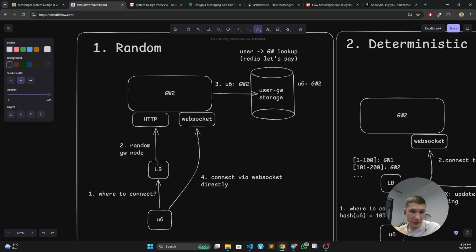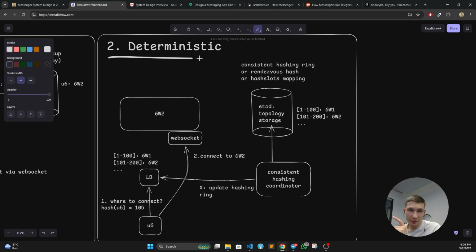Why not do it through the load balancers all the time? Because a level 7 load balancer is going to terminate TCP connections, which means they are not stateless anymore, and we have a lot of problems scaling them. If we choose load balancer L4, which is TCP only level, it means we have only 5 tuples for load balancing, which are source port, source IP, destination port, destination IP, and protocol, which is going to be TCP in our case. The thing is that it is much harder to make load balancing decisions if we want to do it a bit wiser, or we want to use user ID for doing that. So it's generally possible, but this way, I guess it works in a much more reliable way.